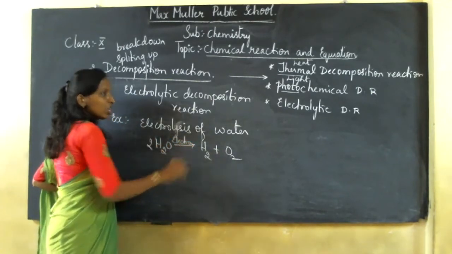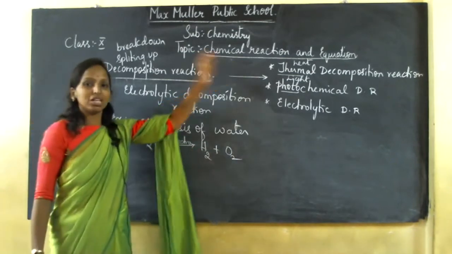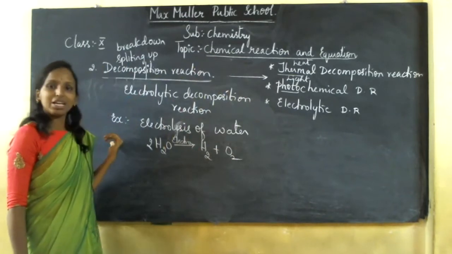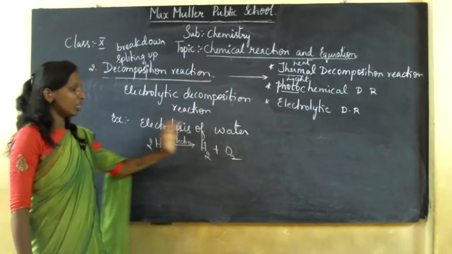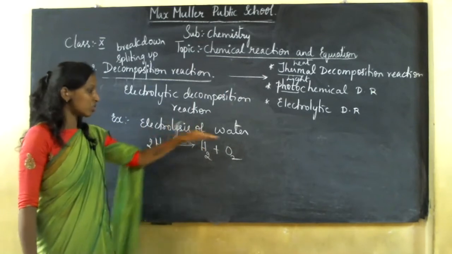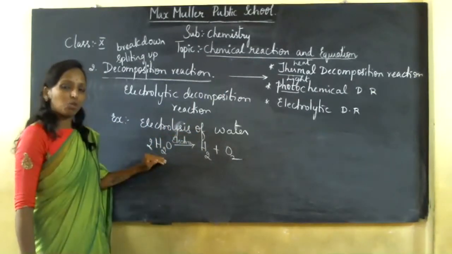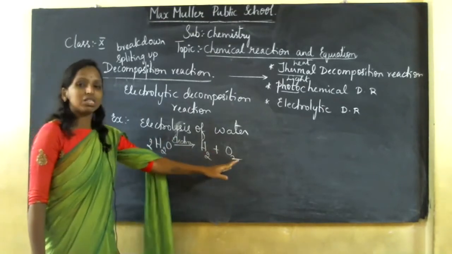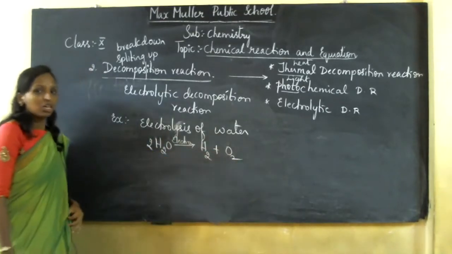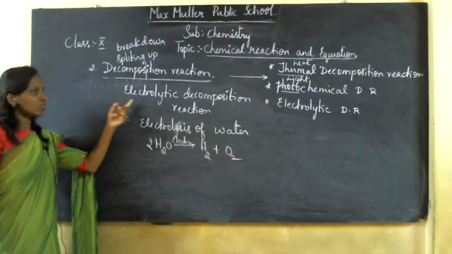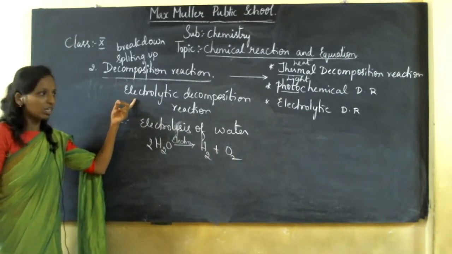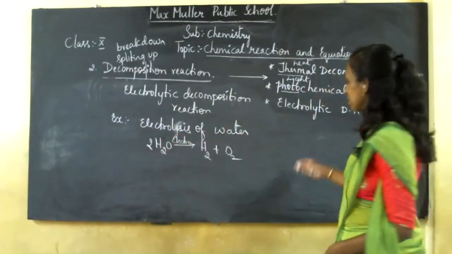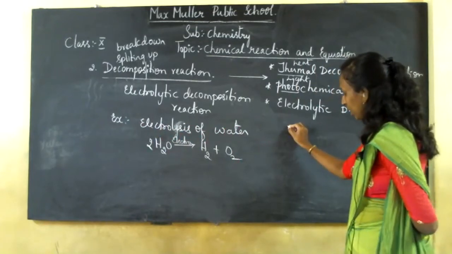How does it take place? For thermal decomposition reaction I gave you an example. For photochemical also I gave AgBr and AgCl. Like that, for electrolytic decomposition reaction, you have electrolysis of water. When electricity is supplied to water, hydrogen and oxygen gases can be collected separately. That is decomposition in the presence of electric current. So here we have a diagram. Draw the diagram, which is very important from an exam point of view. Take a mug.